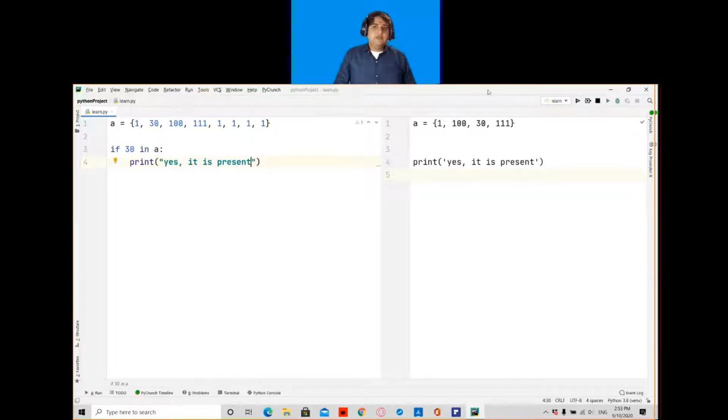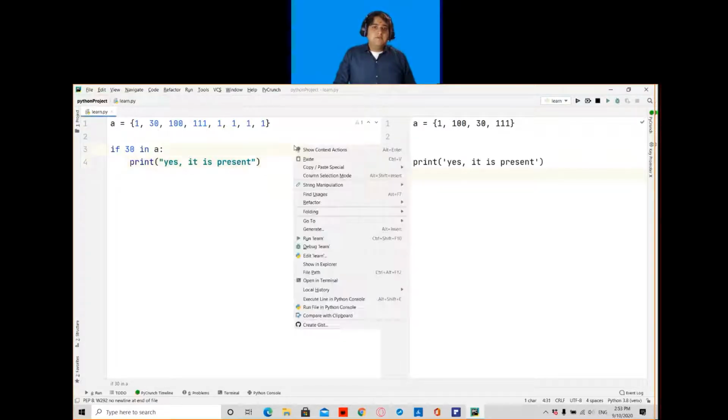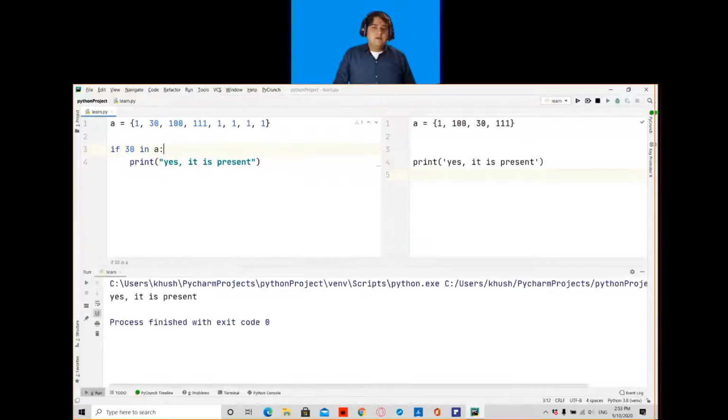So if this statement becomes true, it will print this statement. So if I run this program here, because 30 is present in my set, it will run this statement.